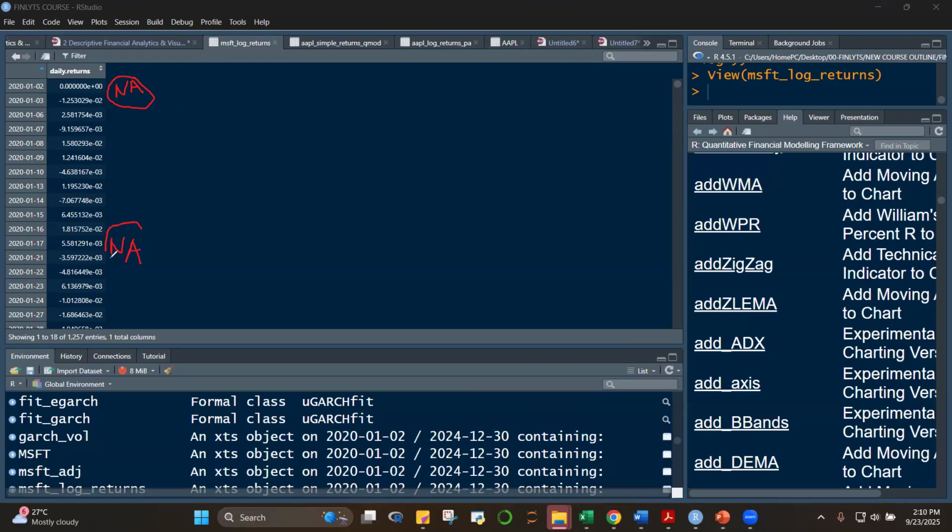Okay, R will not tell you that there's an NA, but most probably, if it generates an error when you're getting the standard deviation or the variance, then one of the causes could be that there's an NA. So you'll have to check if there's an NA. Now, if there's an NA, what do we do? Do we just automatically delete these rows?